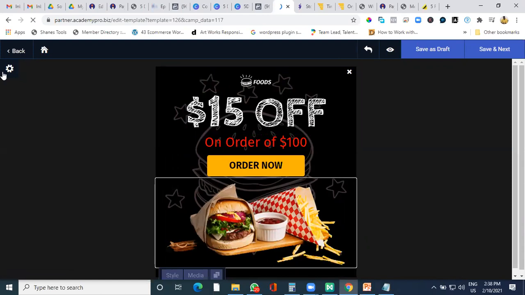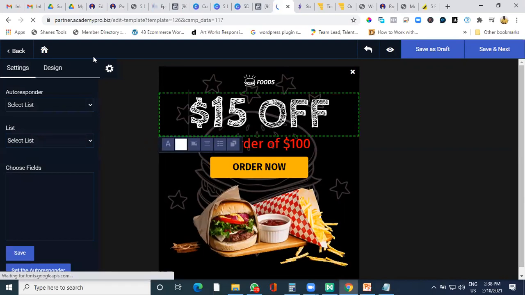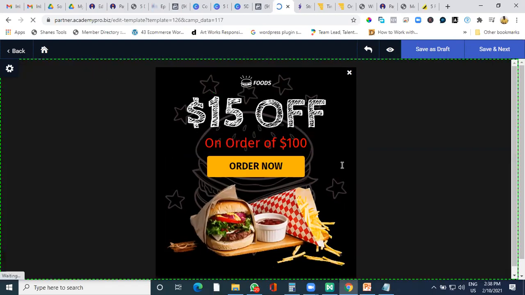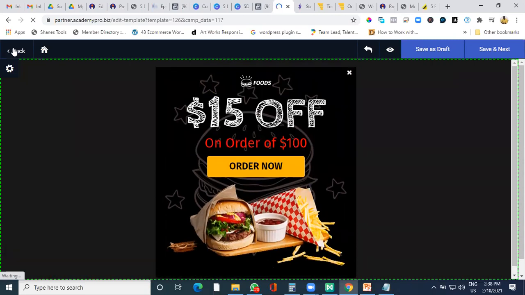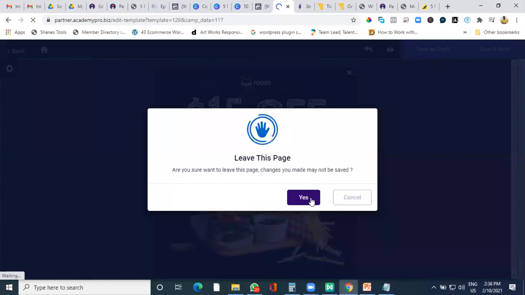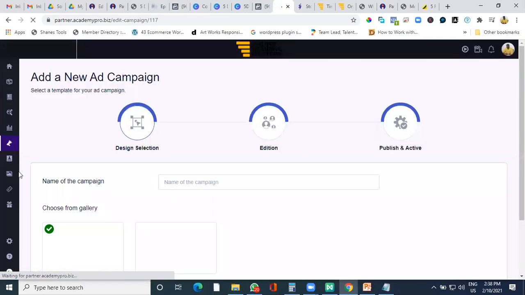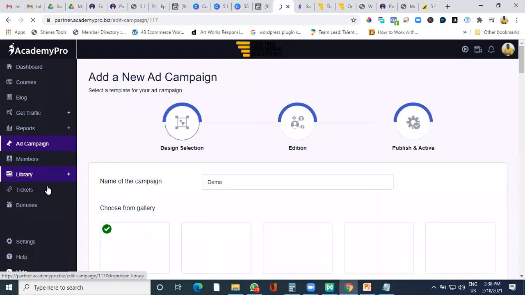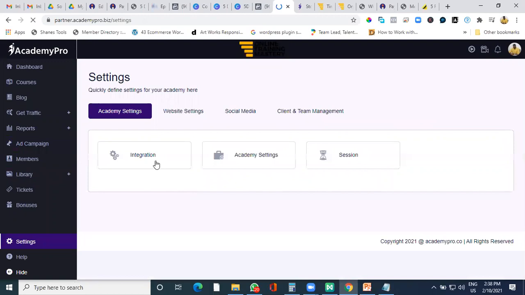If you don't like anything in this particular platform, you can always edit it, or hide it accordingly. You can do that, and make sure you show this pop-up on your landing pages. So this is how you can create landing pages. You can integrate this with your favorite autoresponder. Say if you are interested in integrating it to an autoresponder, you can do that.